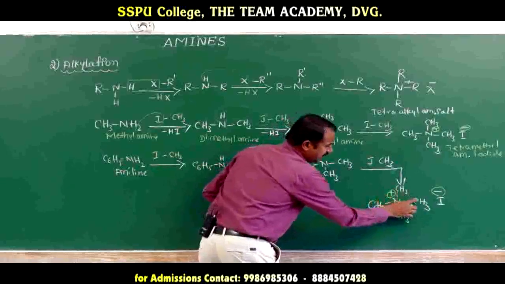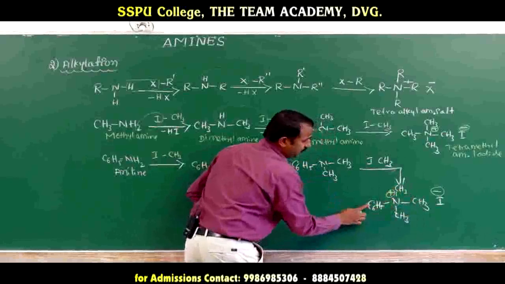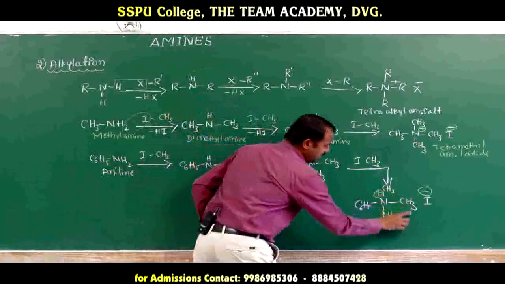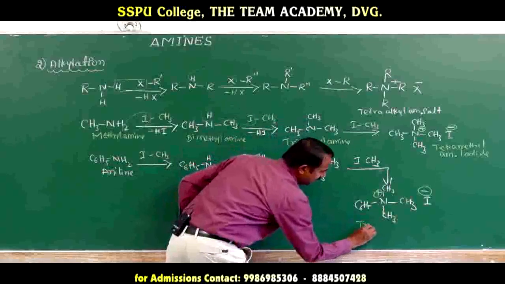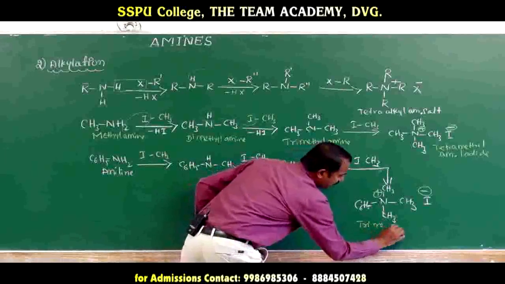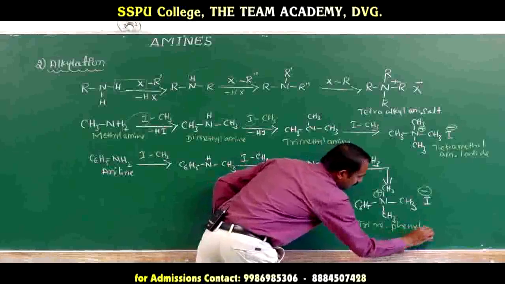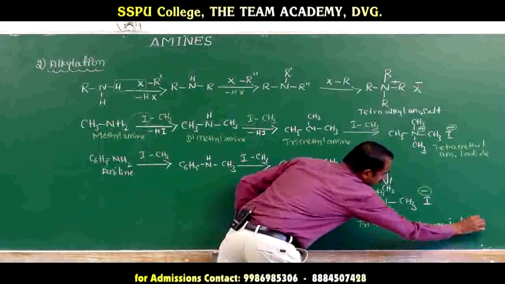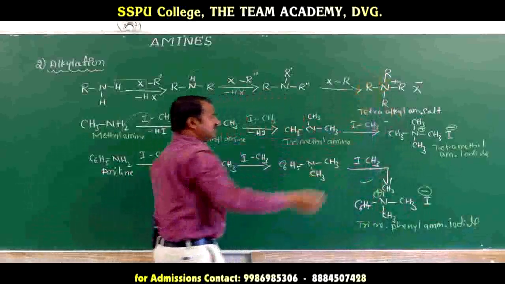It is N,N,N trimethyl phenyl ammonium iodide. Okay, trimethyl phenyl ammonium iodide. These all are quaternary salts.